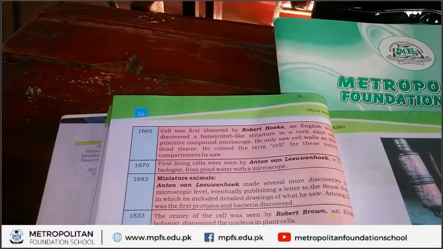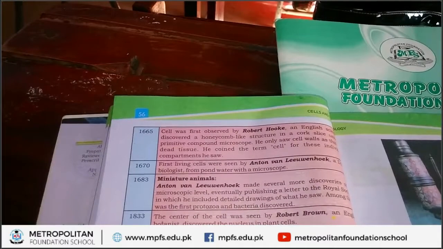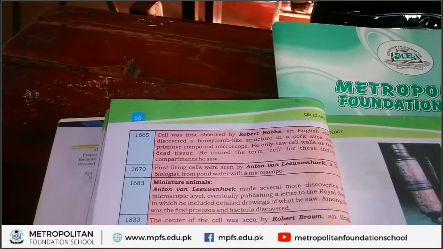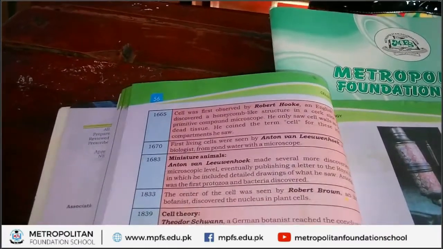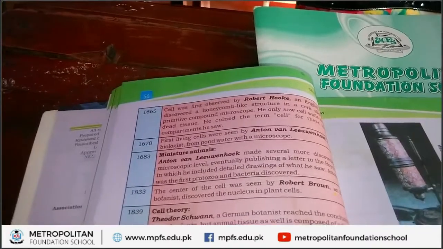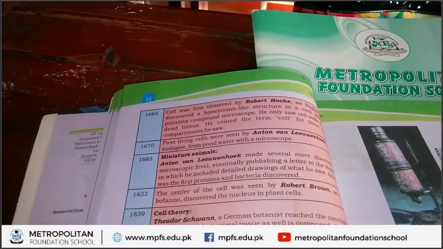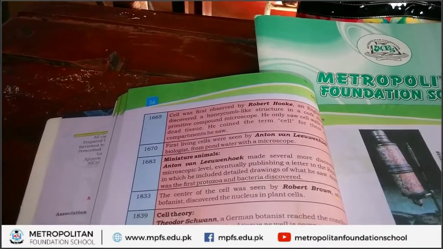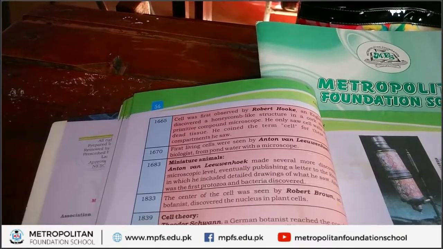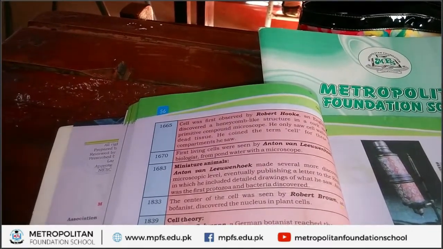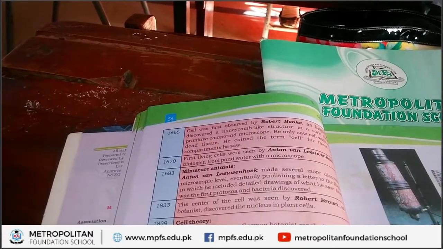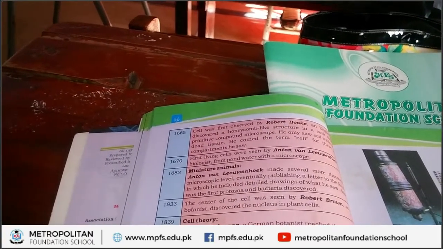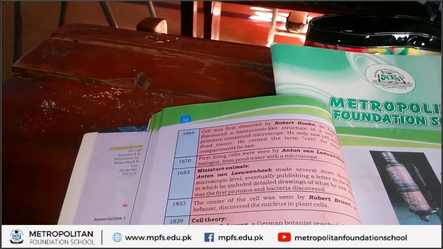In this way, he discovered the first protozoa and bacteria under a microscope. Next, 1833, another scientist named Robert Brown. Robert Brown was a botanist, and he discovered the nucleus in the plant cell.